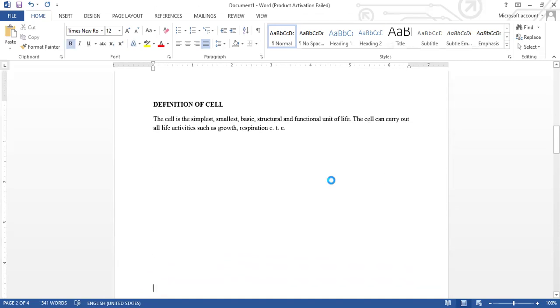As you can see here, what an examiner wants to see in the definition is that you have identified the description of a cell, which is simplest, basic, smallest, and also mentioning that it's the unit of life. Here, I also said that the cell can carry out all life activities, such as growth, respiration, and so on.